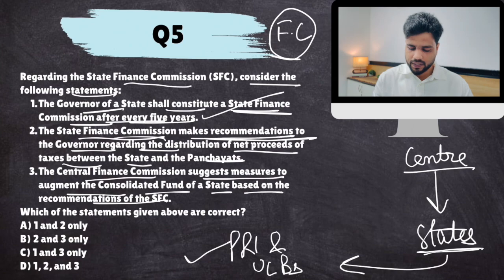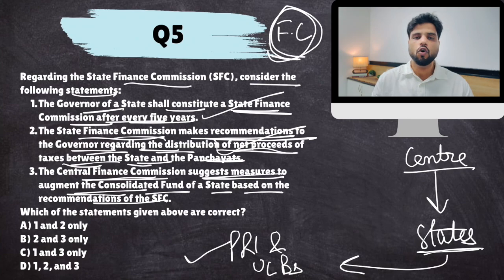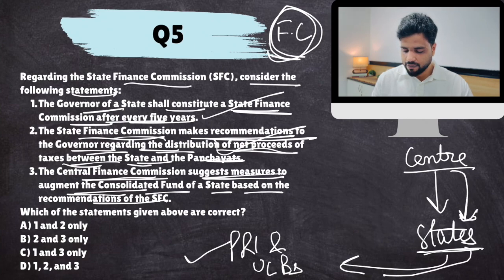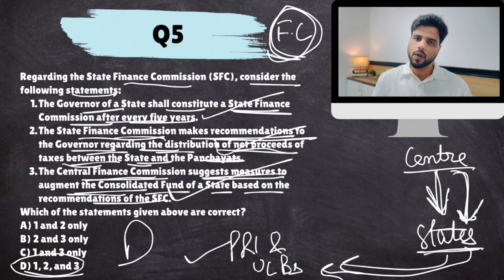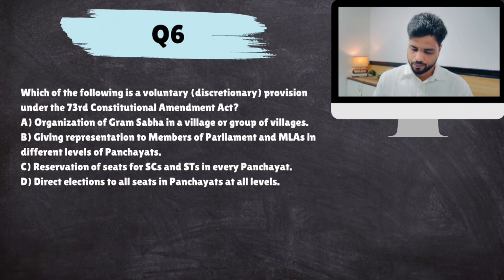State Finance Commission makes recommendations to the Governor regarding the distribution of net proceeds of taxes between state and panchayats, yes. Central Finance Commission suggests measures, yes. Union Finance Commission also suggests measures as to how much money center will give to states so that they can give to panchayats. So apart from this distribution, there is an extra distribution by center. Yes, all are correct. Okay, next.